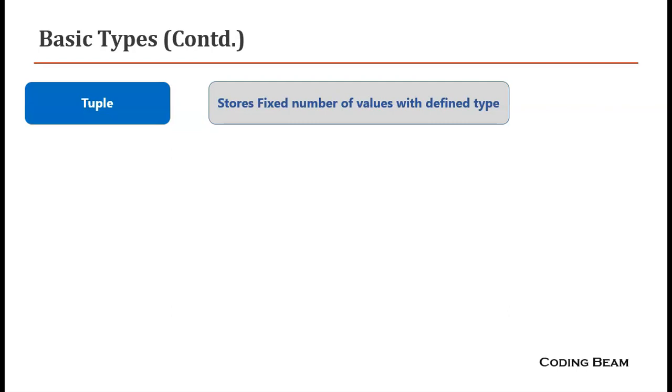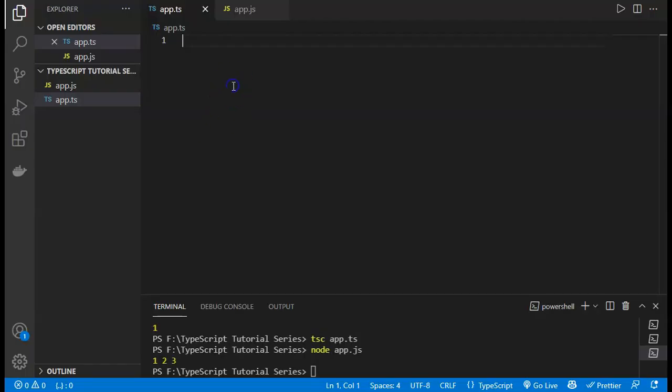So to create a tuple, let me go to VS Code. It will be like let, followed by the tuple name, like skills, and it will be equal to the tuple. Then we have to define the type as a tuple. It will contain an array, and this time the array will contain only a fixed number of values. The first value will always be a number, the number of the skill, and then the skill, which will be a string.